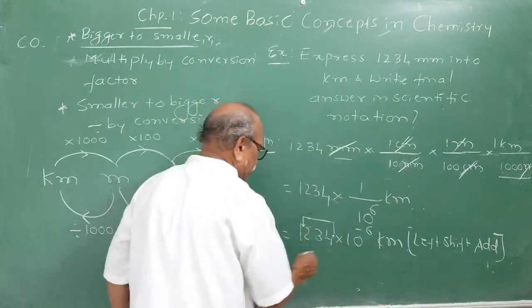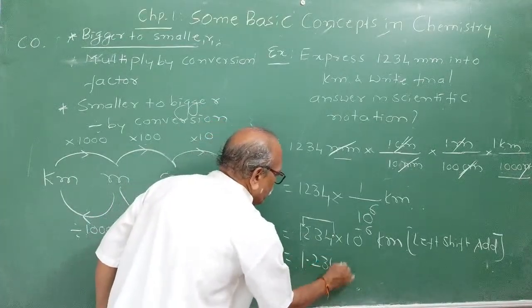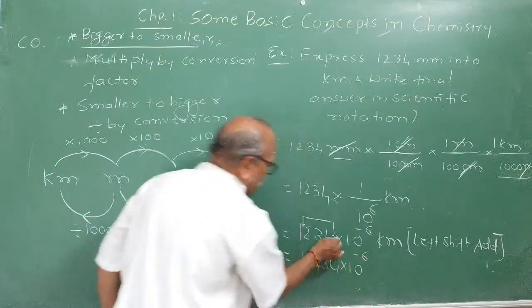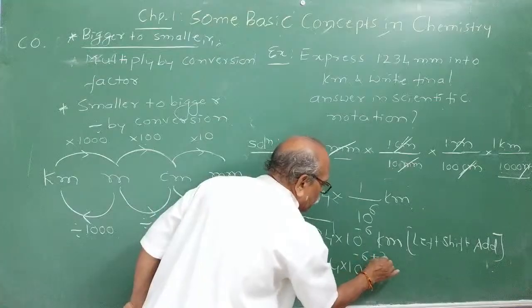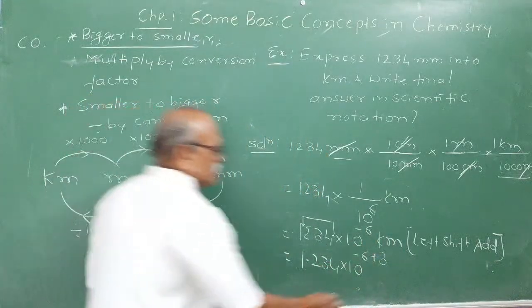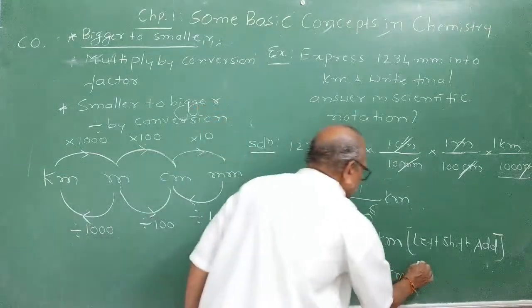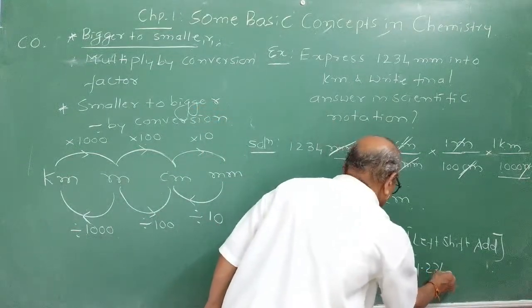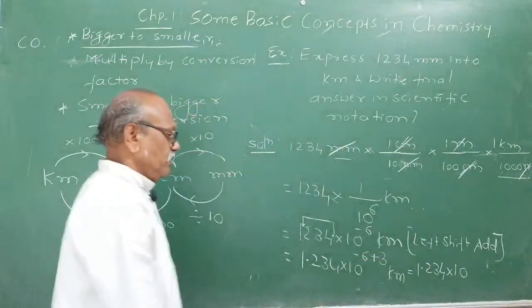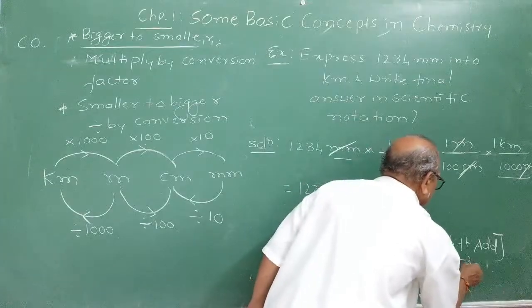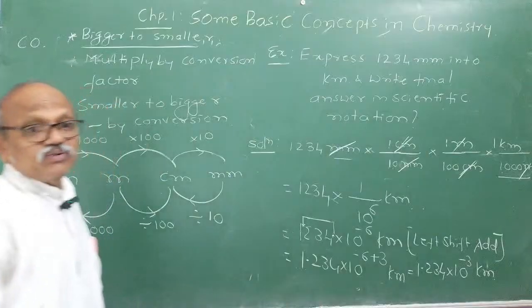The rule, in short: left shift, add. You have to shift to the left. It will become 1.234 into 10 raised to minus 6. How many places did you shift? 3 places. Then you have to add 3 to the power. This becomes kilometer. Now you can write it as 1.234 into 10 raised to what? What is minus 6 plus 3? Minus 3, yes, kilometer. Now it is in the scientific notation.